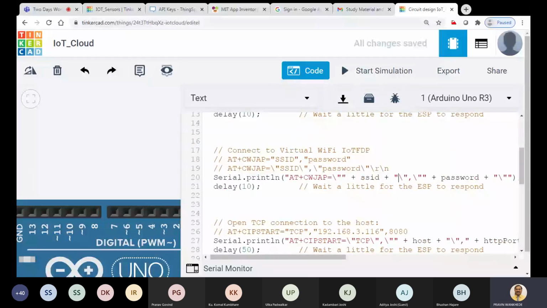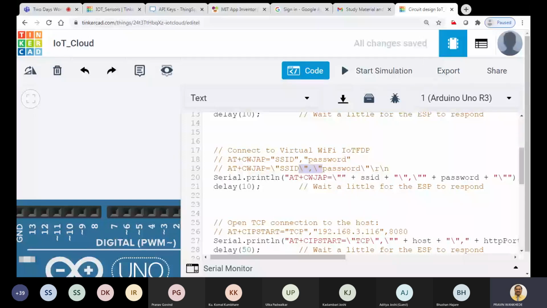Then again plus, and again a double quotation started. So again we have started with this one, then the comma, so the SSID we have added, and then this backslash. We started with double quotation, then backslash, then comma, then again backslash, and we have ended this complete part.